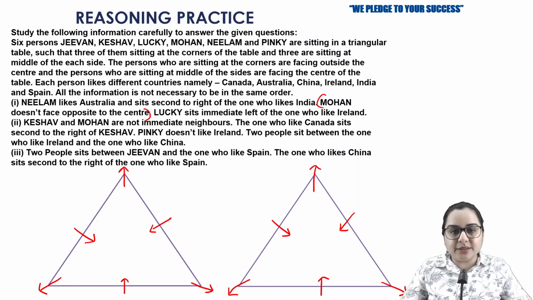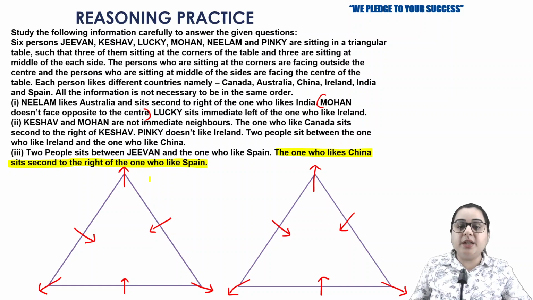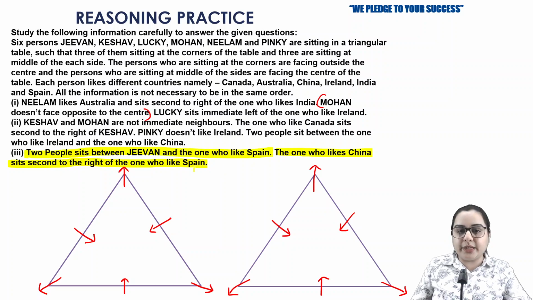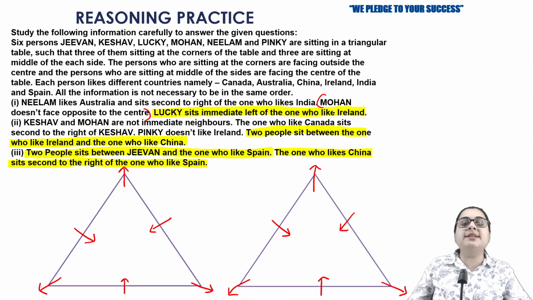If you have seen at the end, there is one name, Spain. Let me highlight the information now. The one who likes China sits second to the right of the one who likes Spain. If you start this question with the country Spain, you can write China with the help of Spain. Also, you can fill G1 with the help of Spain. And with the help of China, two people sit between the one who likes Ireland and the one who likes China. There is one more piece of information about Ireland: Lucky sits immediate left of the one who likes Ireland.